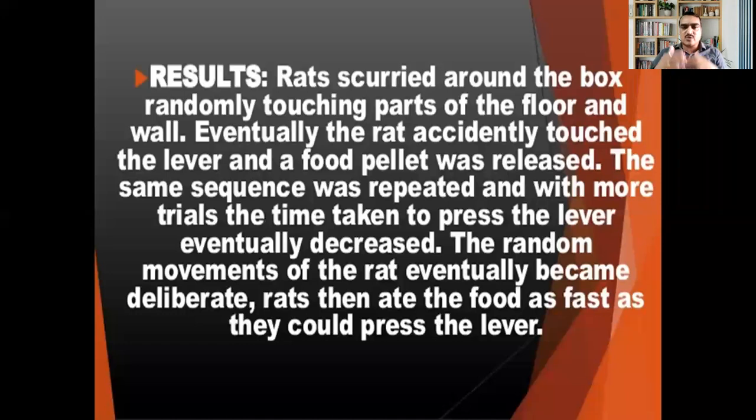The same sequence was repeated again and again, like in the Thorndike theory. The same hungry rat was placed in the same puzzle box, the Skinner box. Whenever it accidentally touched the lever, it was provided with a food pellet. And a thought arose in the rat that if I wish to get food, I have to touch the lever. So the same sequence was repeated again and again, and with more trials, the time taken to press the lever eventually decreased.